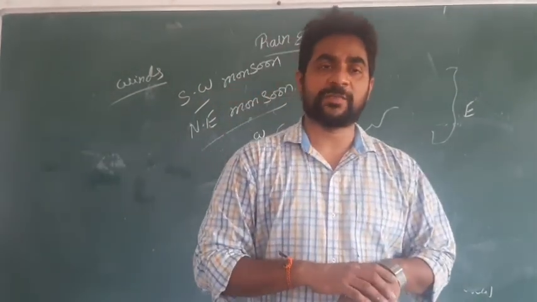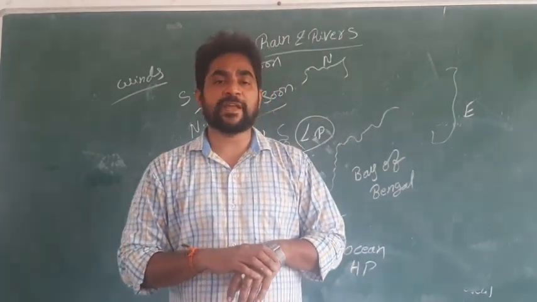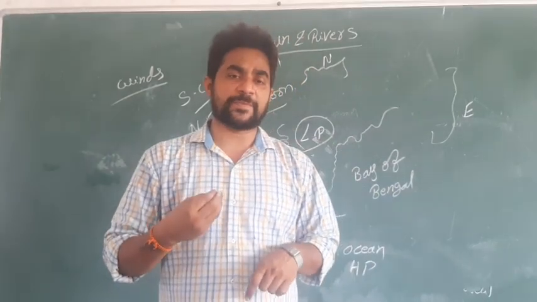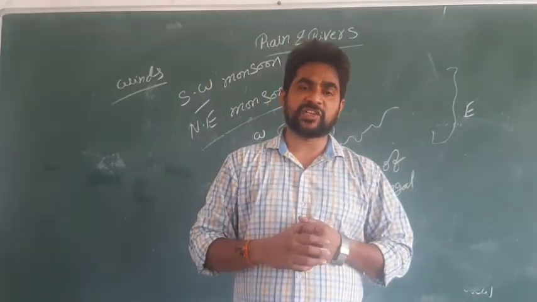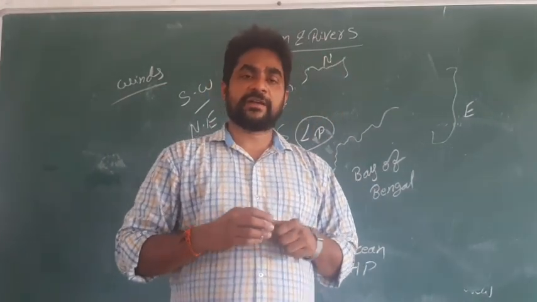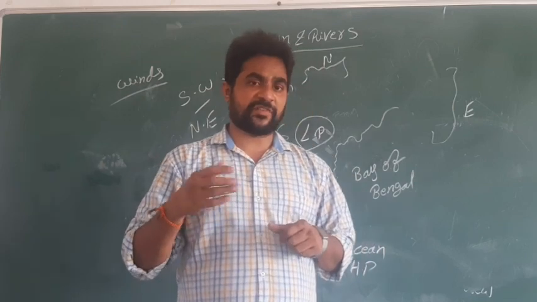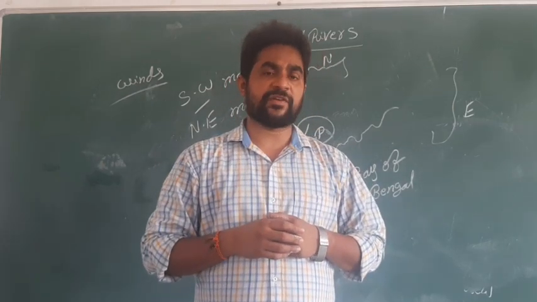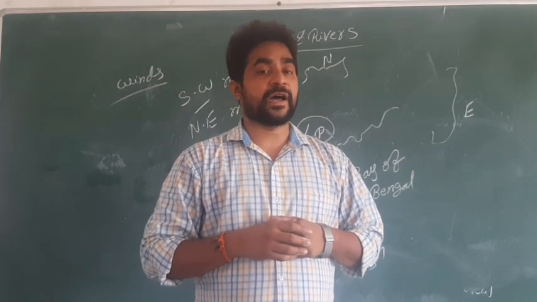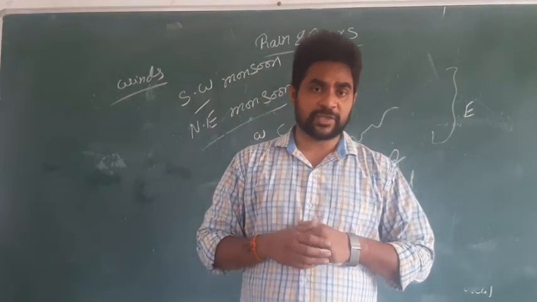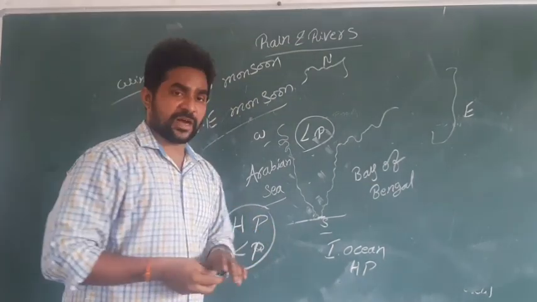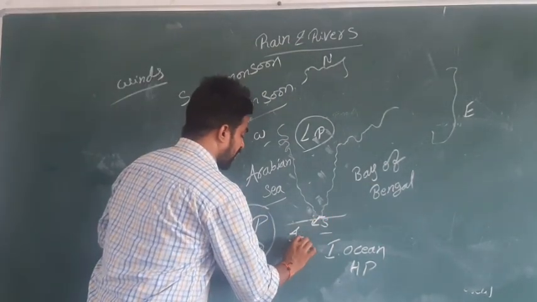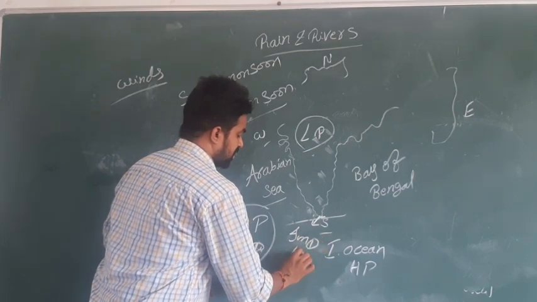Because of the southwest monsoon, almost every part of India is going to receive rainfall, except some parts of Andhra Pradesh, not every part. Some parts of Andhra Pradesh will not receive rainfall, and Tamil Nadu also will not receive rainfall. And this southwest monsoon starts exactly on the 1st of June, from the region of Kerala.